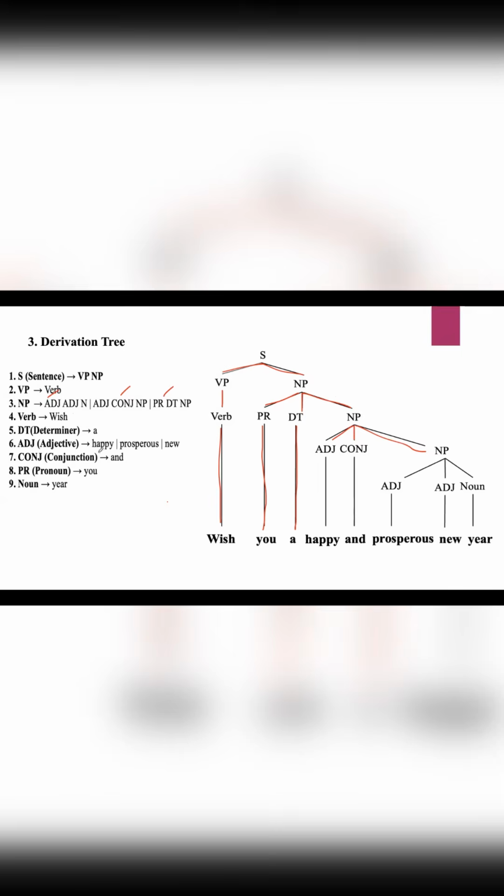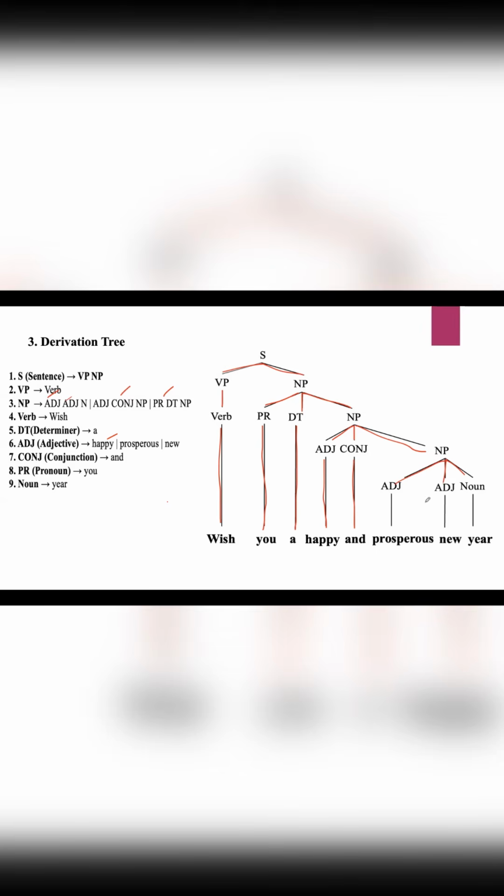So adjectives: out of these three, the next word is "happy," so take the first one. So adjective is "happy." Conjunction: the conjunction in the sentence is "and." And then the third noun phrase. So you can take this third production rule, that is the first one here.